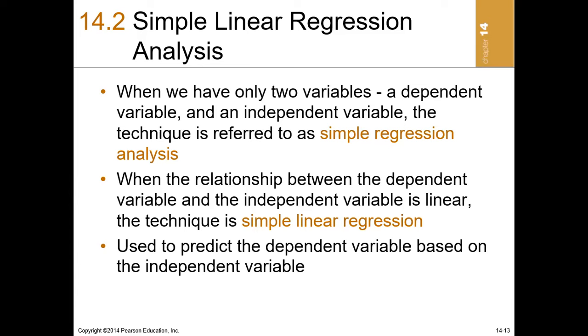So there will be a variable that is being caused by the other, and there will be a variable that causes the other. The variable that is being caused by the other, or the variable that is being determined by the other, is called the dependent variable. On the other hand, the variable that causes the other, or the variable that determines the other one, is called the independent variable.